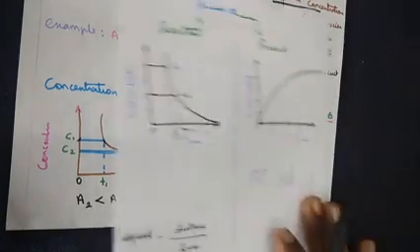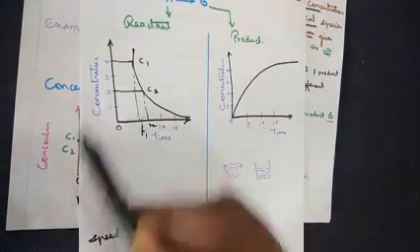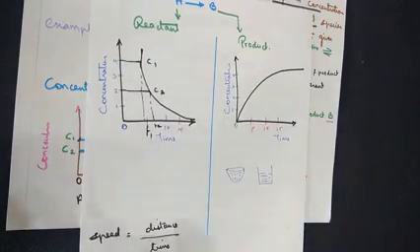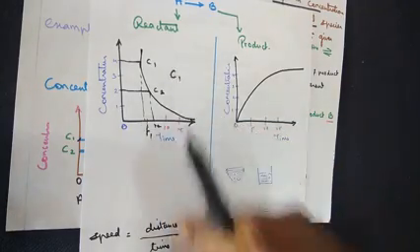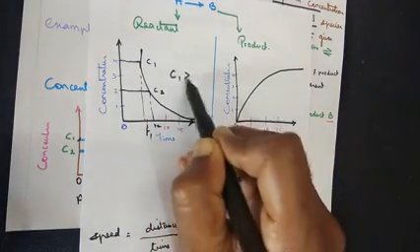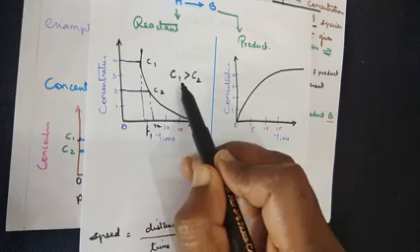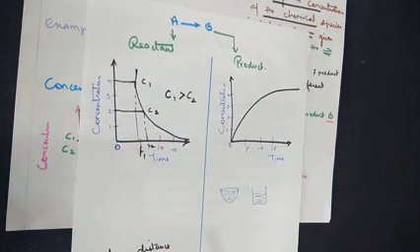This is the meaning I told you when I said the concentration at C1 is greater than the concentration at C2. In terms of numbers, the C1 concentration is 4 and the C2 concentration is 2. Between these, which one is greater? C1 is greater. So we say the concentration of C1 is greater than the concentration of C2. That is, the initial concentration is greater than the final concentration in terms of the reactant.